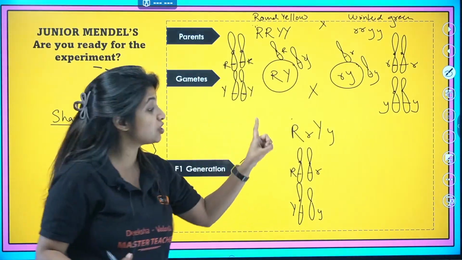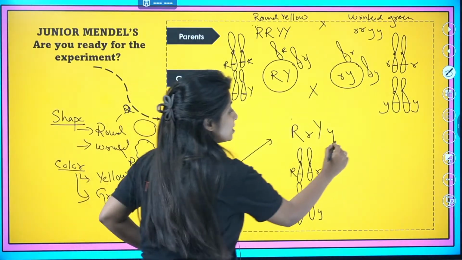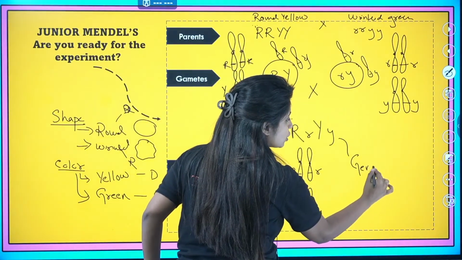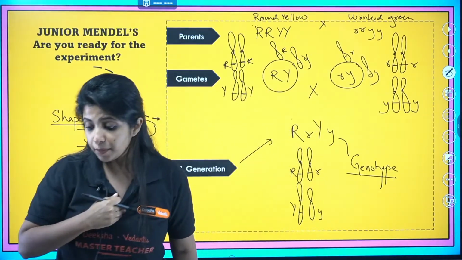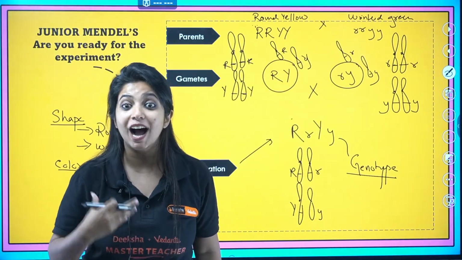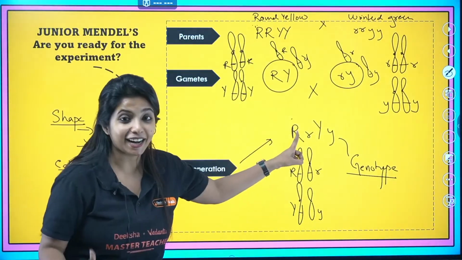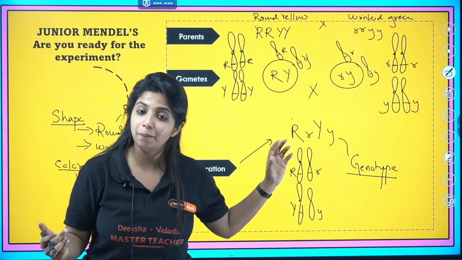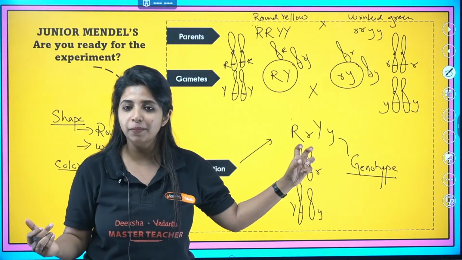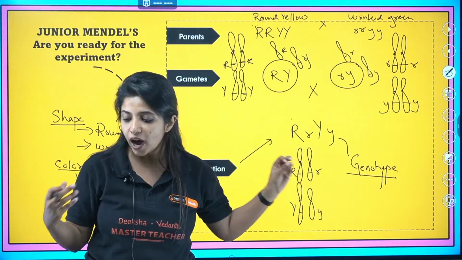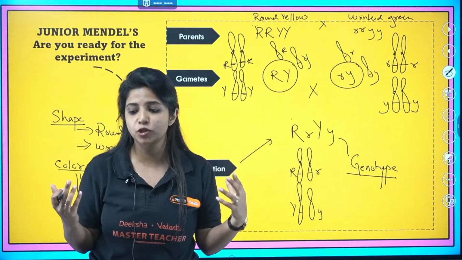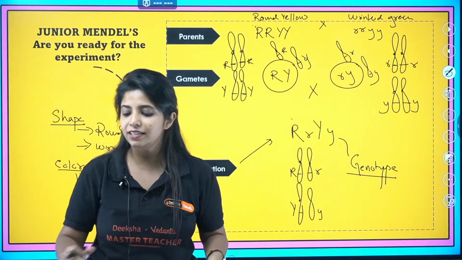Now, what is the phenotype? How do they appear? This is the genetic makeup, the genotype of the F1 generation. I'm asking you, what is the phenotype like? How does it appear to you? Does it appear pink and green to you? Does it appear round and yellow to you? Does it appear wrinkled and green to you? How does it appear? That's the question. Come on, put it in the chat session.